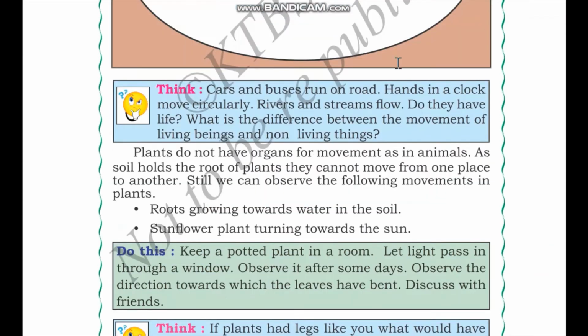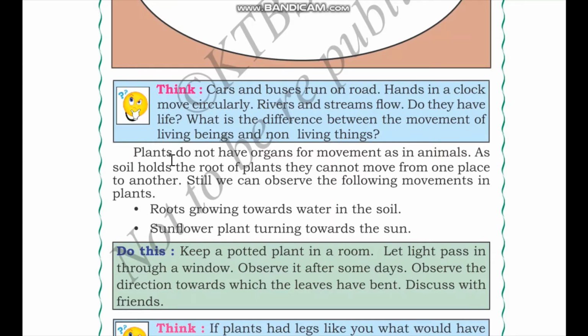Next, we have an activity here. Think, cars and buses run on road, hands in a clock move circularly, rivers and streams flow. So these are all examples of different non-living beings showing movement. So we have vehicles that move, and even if you see a clock that is an analog clock, we see that the hands in the clock move, and we have nature forces like rivers and streams flowing.